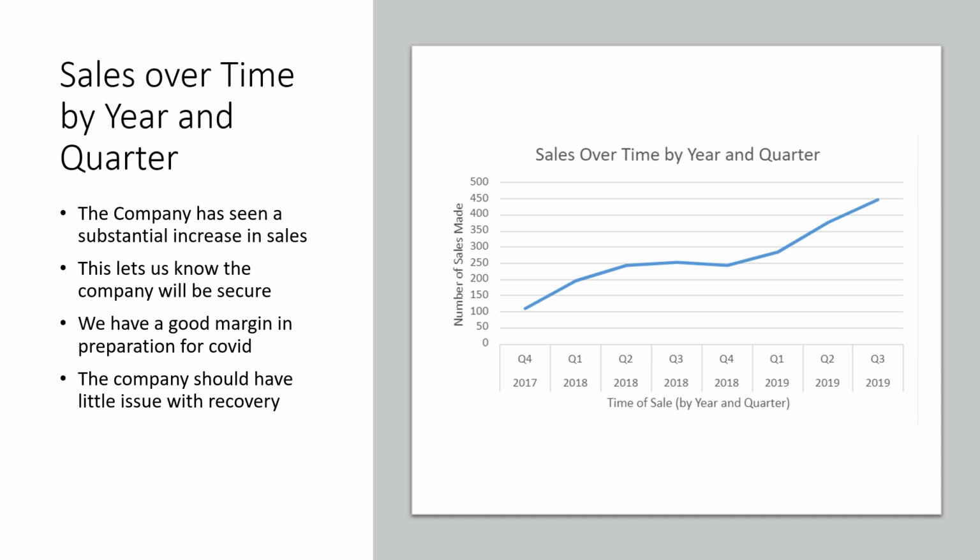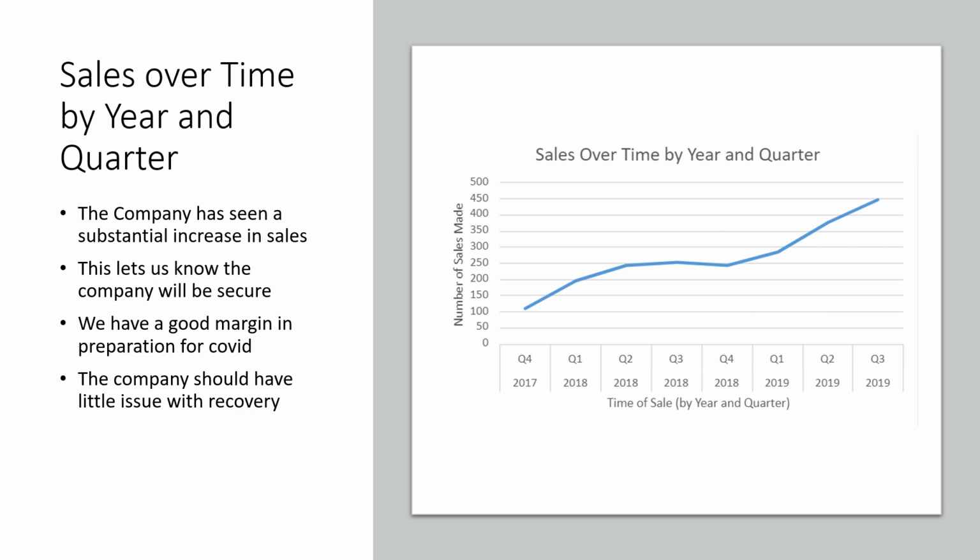Sales over time by year and quarter. Well, now you might be finding yourself wondering why we decided to use this dataset. Well, we decided to use it because we found it integral to visualizing the company's performance. If we are able to understand how the sales have changed, we can understand how the company is performing. From that, we deduced that over the past 2 years, or more specifically 8 quarters, the company has seen a substantial increase in sales overall.